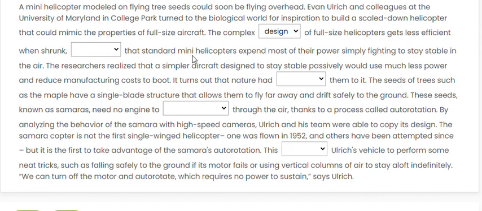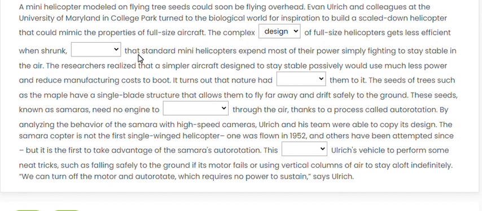Dash that standard mini helicopters expend most of their power simply fighting to stay stable in the air. So when we have one sentence which is absolutely complete, then we have a comma and then a blank, and then starts a new part of the same sentence, we use the ing form of the verb there if we need a verb. Here this word has a meaning because they say dash that.